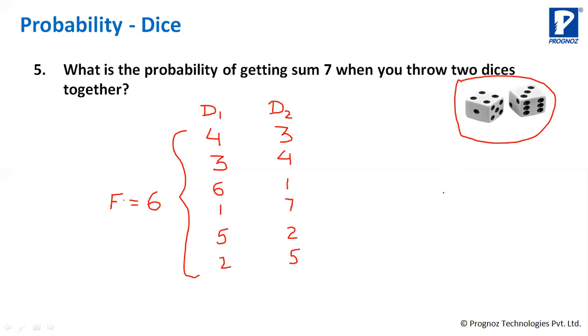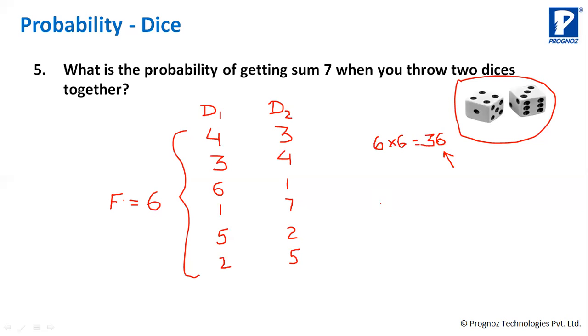And how many events are there in total? It will be 6 into 6, which is equal to 36. This is your total number of events. In one dice 1 can come, and in the other dice 1 2 3 4 5 6 can come. Then in the first dice 2 can come, and in the second dice 1 2 3 4 5 6 can come. This way it will be 6 into 6, so 36 possible events are there.